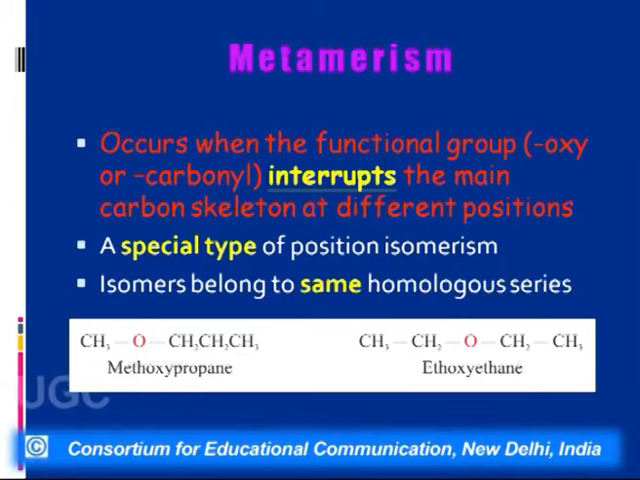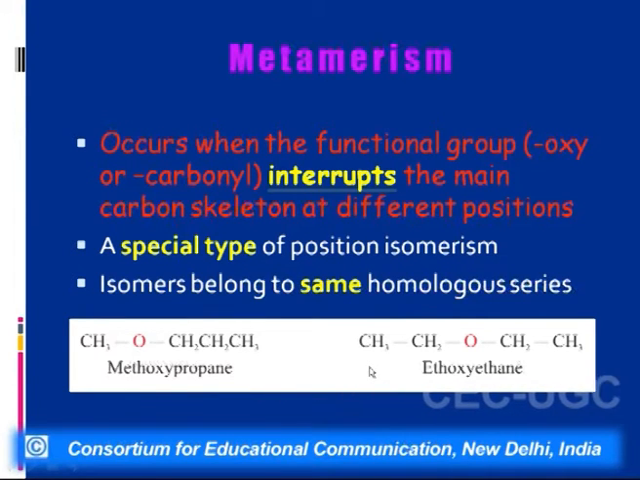So if we look into the examples of metamers, then what we find is that methoxypropane and ethoxyethane are metamers. In this case, what we find is that the functional group is the same, that is, it is oxygen, but the alkyl group on either side of the functional group is different. That is, here it is methyl, whereas in this case it is propyl. And if I look into the next example, then in both the cases it is ethyl and ethyl. That means methyl is different from ethyl, and again ethyl is different from propyl.